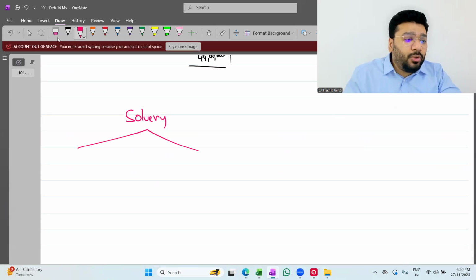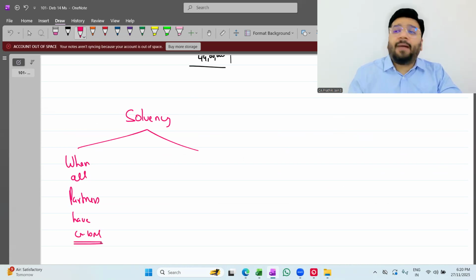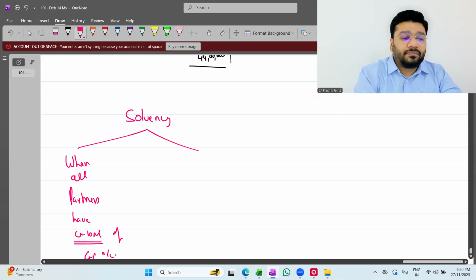In this, there are two cases. First, when all partners have a credit balance of capital account.